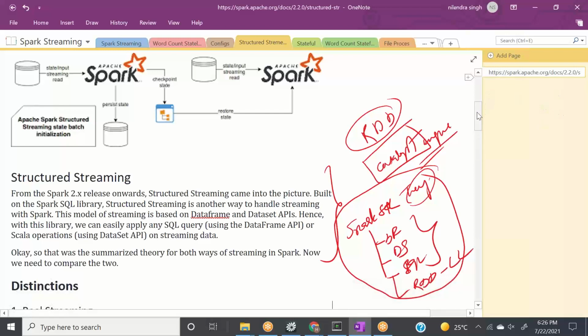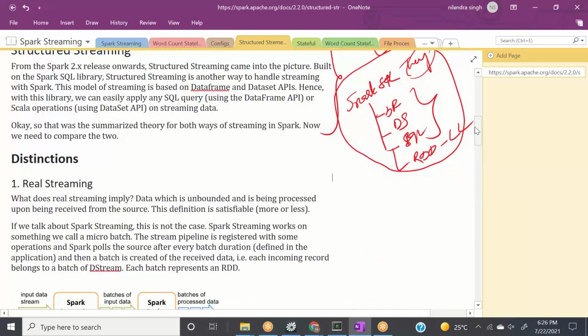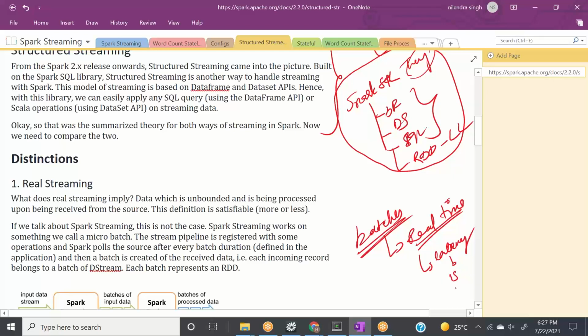Now, the question arises, how is it different from Spark streaming? When we talk about Spark streaming, we talk about batches, and these batches are not real time. I mean to say they are near real time, but not real time. It means there is a latency. This latency can be 1 second and up to 1 minute, 2 minutes, whatever.